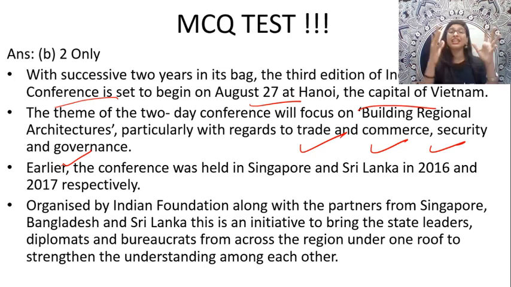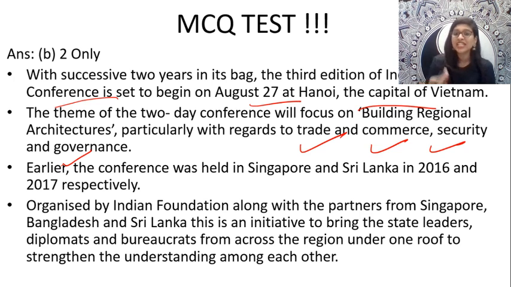Because through this Indian Ocean Conference, organized by Indian Foundation along with partners from different countries, they wanted to bring the country leaders, the diplomats and also the bureaucrats from across the different regions under one single roof, so that they will be able to deepen the understanding among each other and carry on everything with much stability and peace. Very fine.